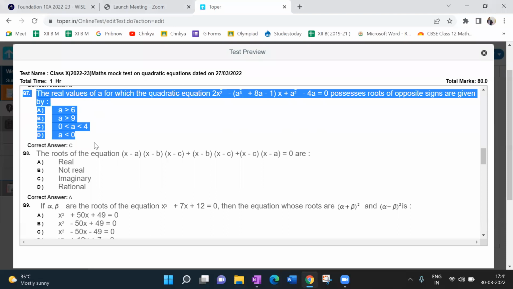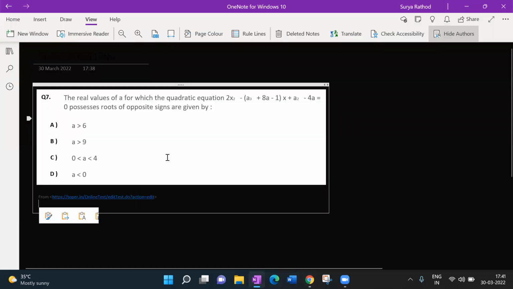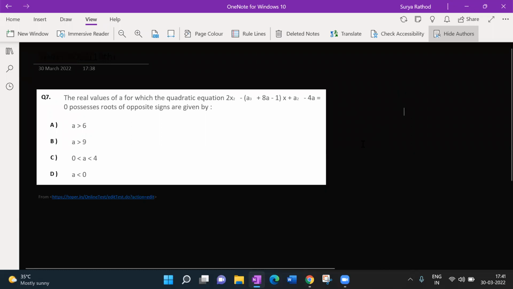Now let me take this question. How many have you solved this question in the exam? How did you solve it? Sir, I equated the coefficient of x with 0. Yes. What about others? Bhumika, have you solved this?